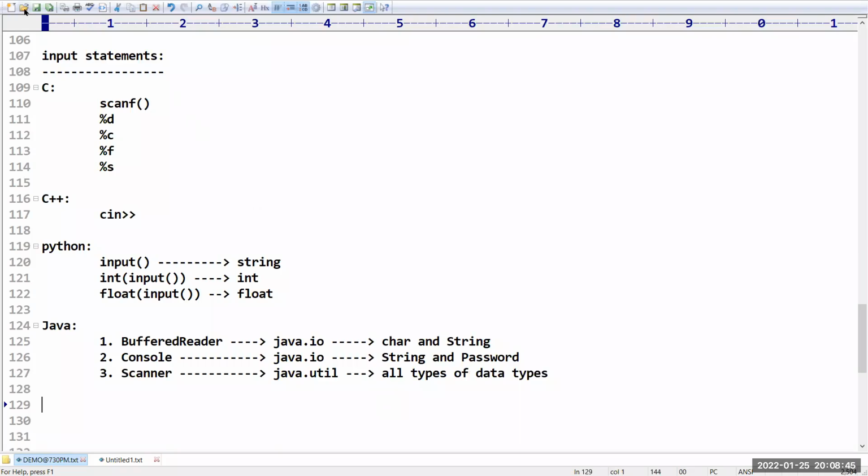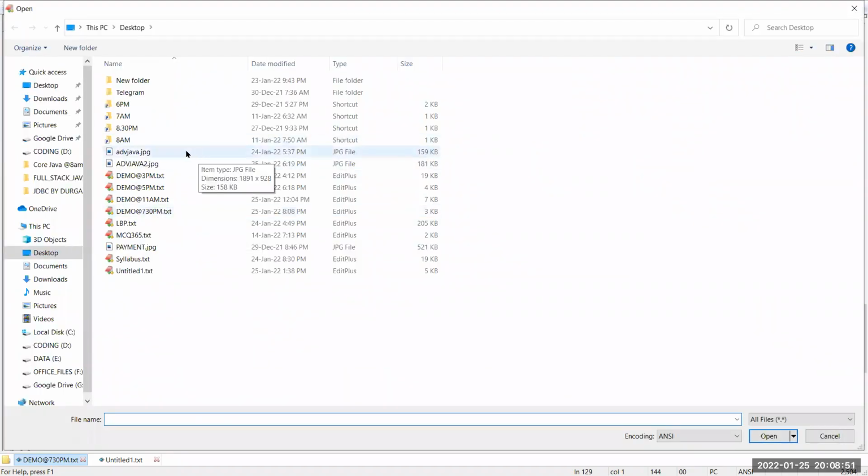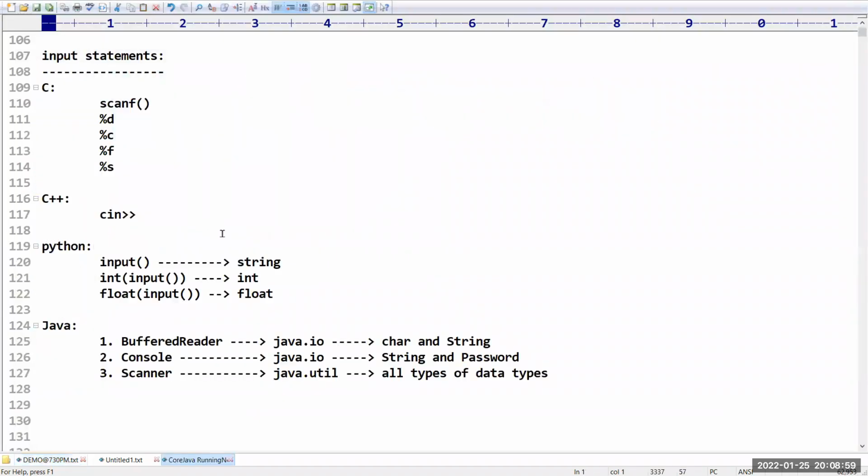Sorry, I will copy paste from my old notes, because again it will take some time, and at least we need to start one program today. That is my intention. 8:30 morning batch, core Java.